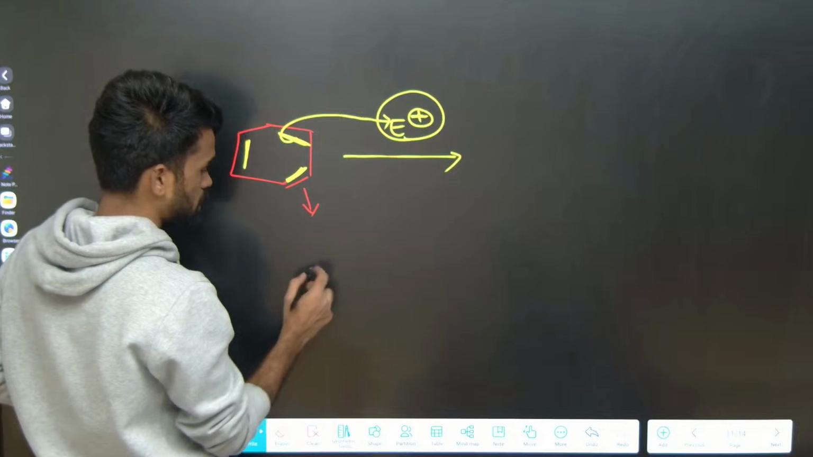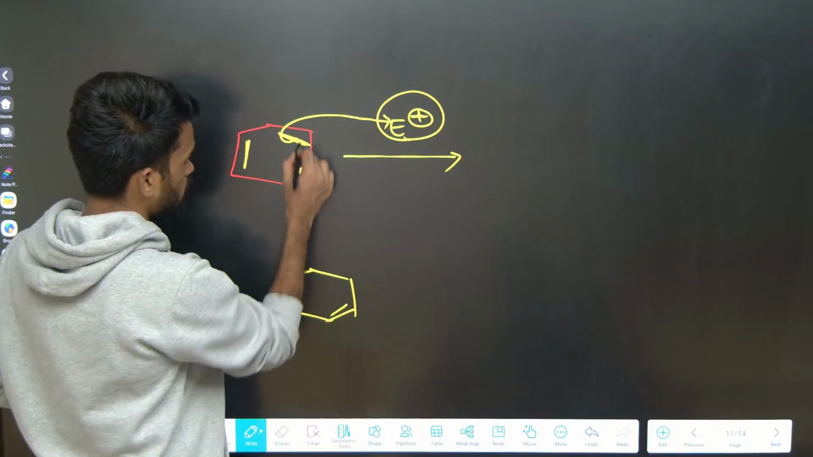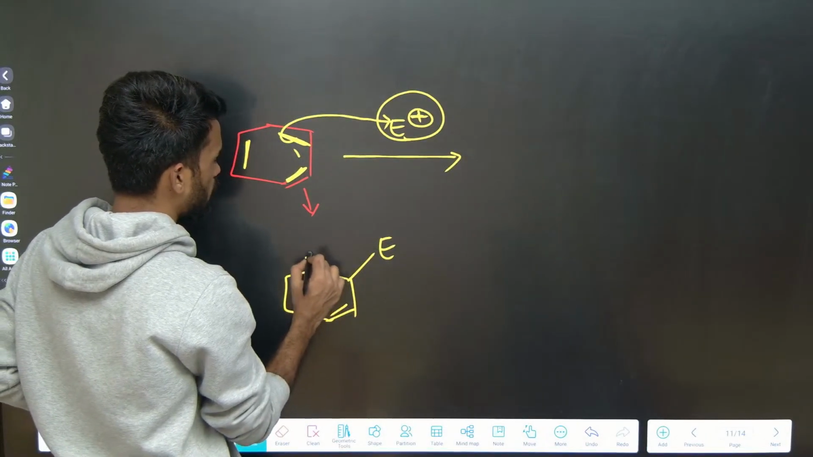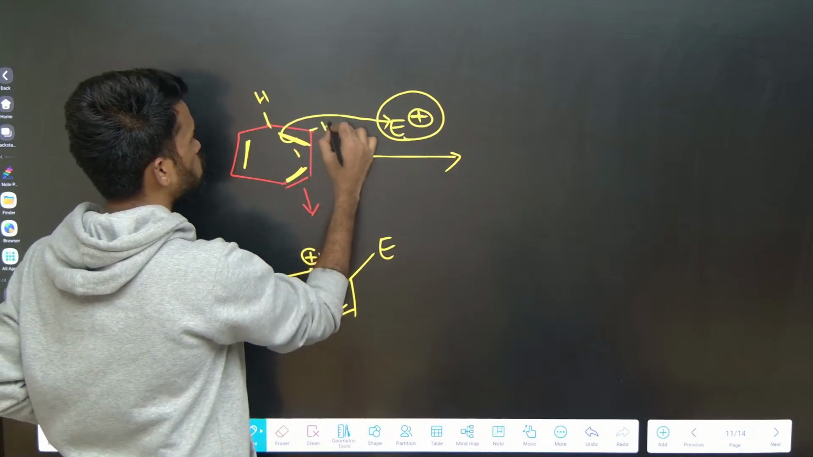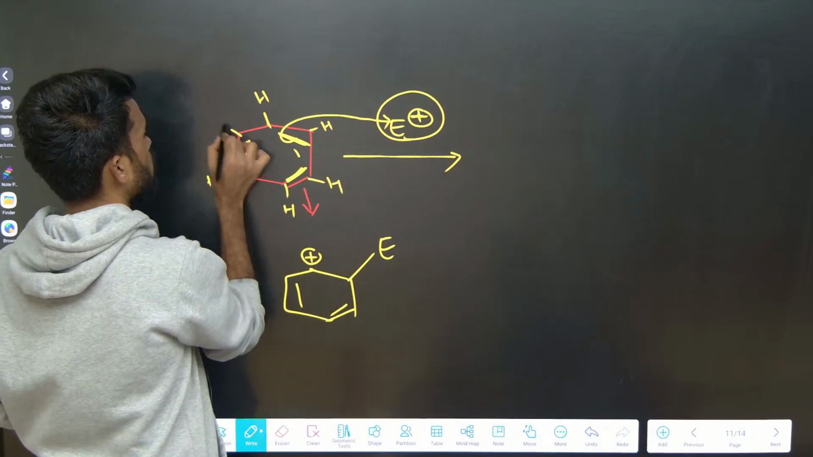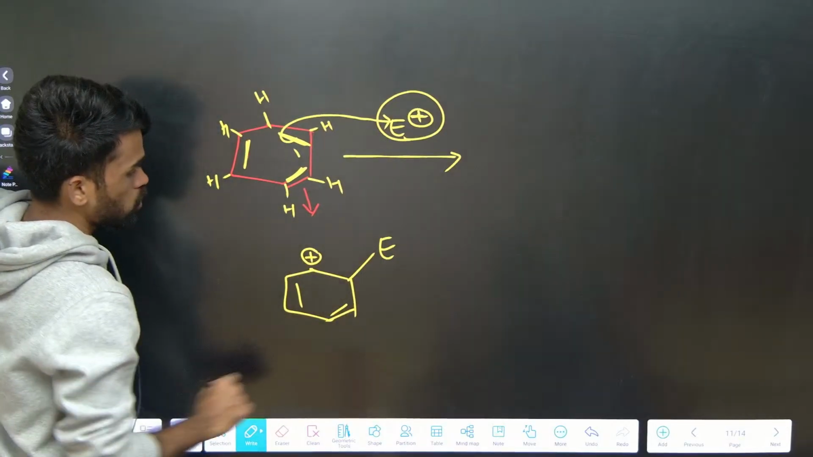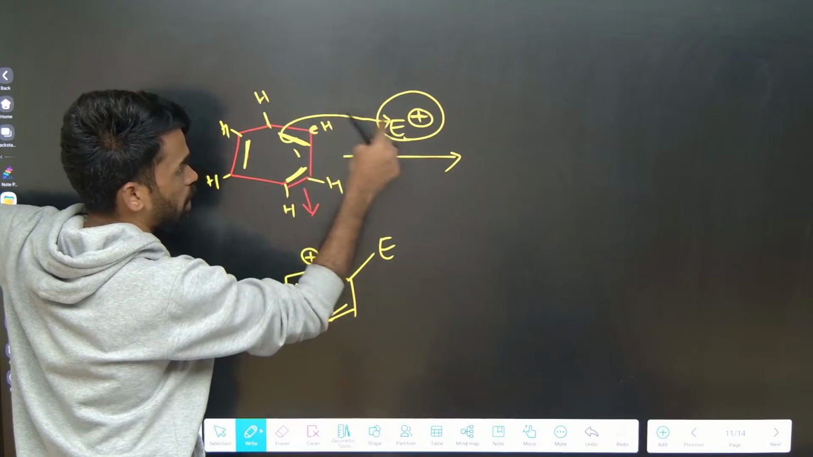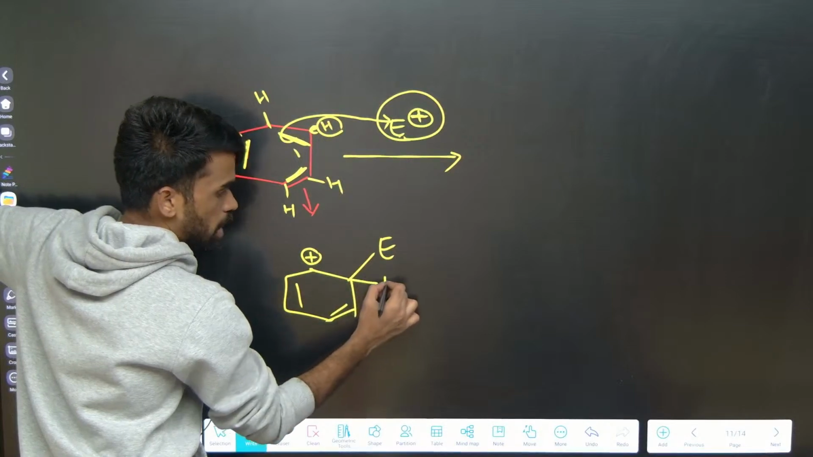Now you are going to get a compound like this. The pi electrons are donated, so here you are adding the electrophile and creating a positive charge. On each carbon, if you observe, there is already one hydrogen atom attached. When these pi electrons move, you get a positive charge here. On the carbon where we added the electrophile, the hydrogen atom is already present.